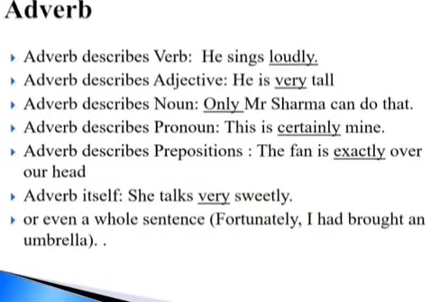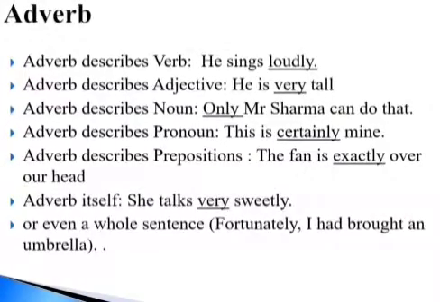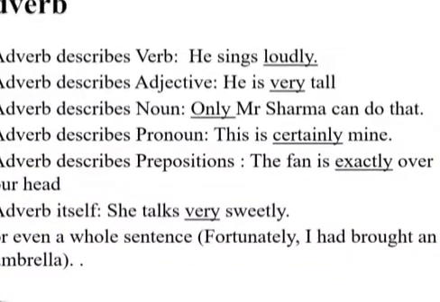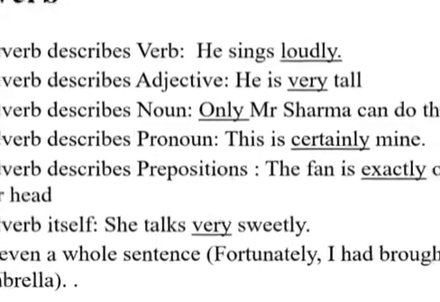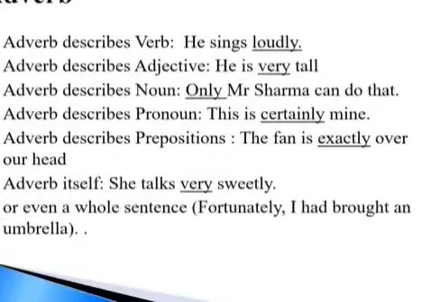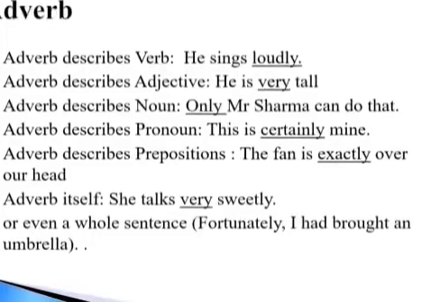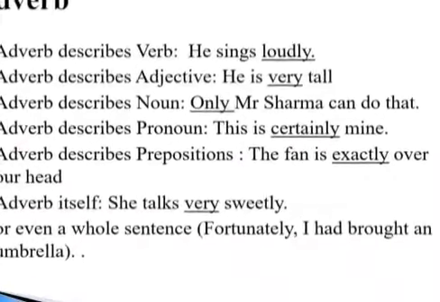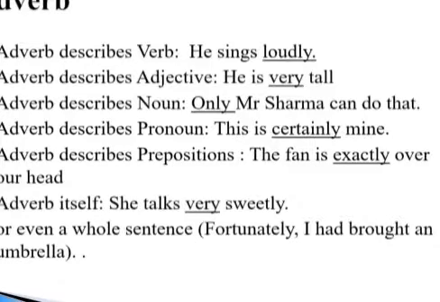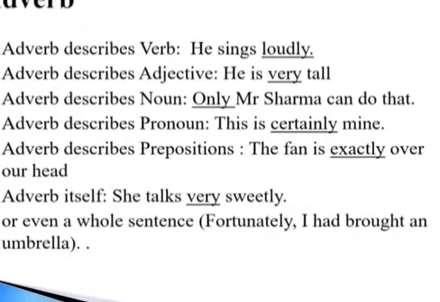So let's start from the verb. He sings loudly. In this sentence, adverb is qualifying verb. Sings is a verb and loudly is an adverb. Adverb can describe adjective. He is very tall. As we know that tall is an adjective and very is adverb. Here adverb is qualifying adjective.